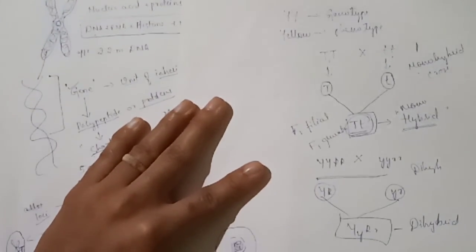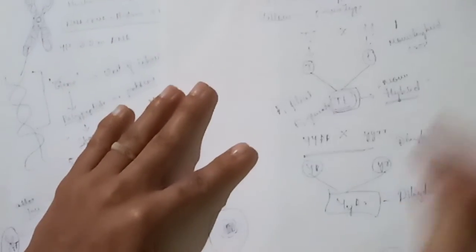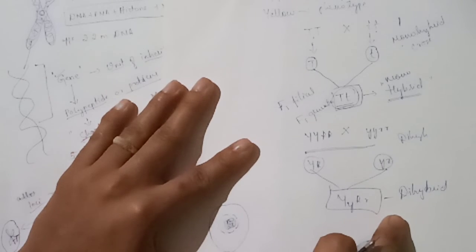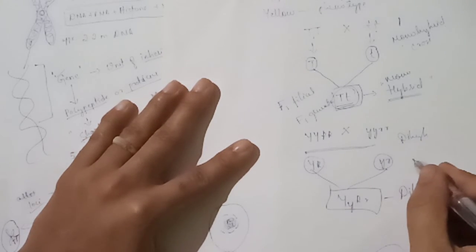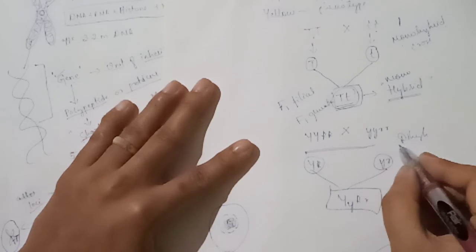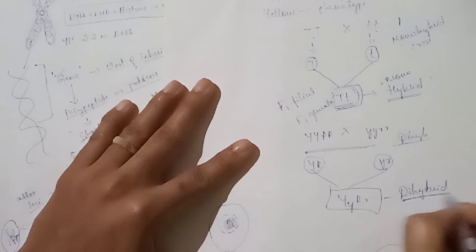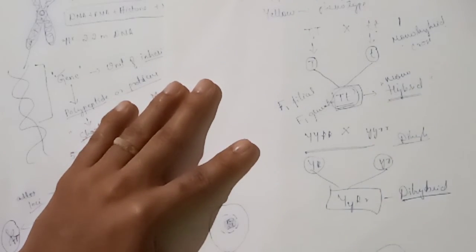Dihybrids are organisms produced by crossing two plants that differ in two pairs of characters.